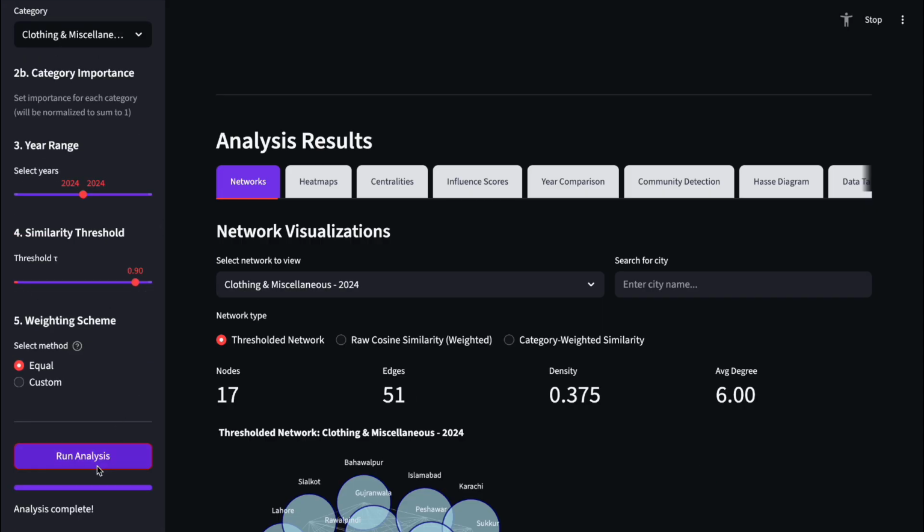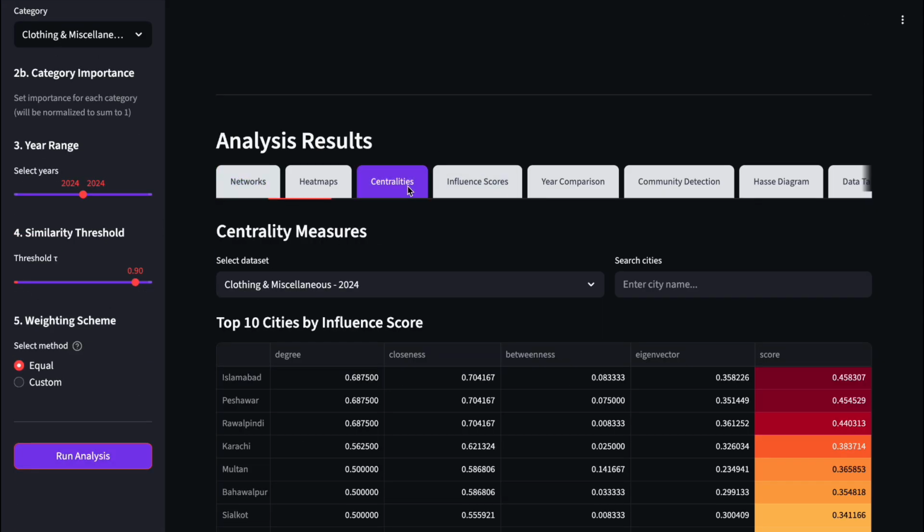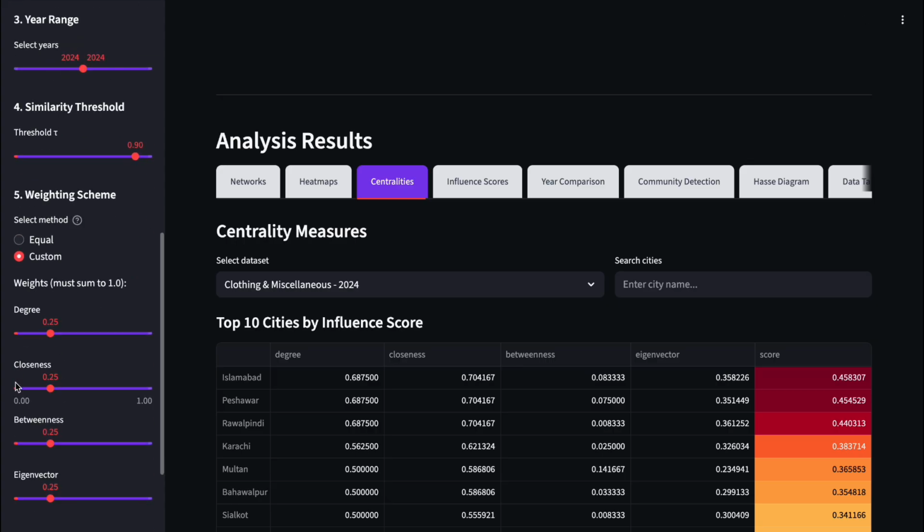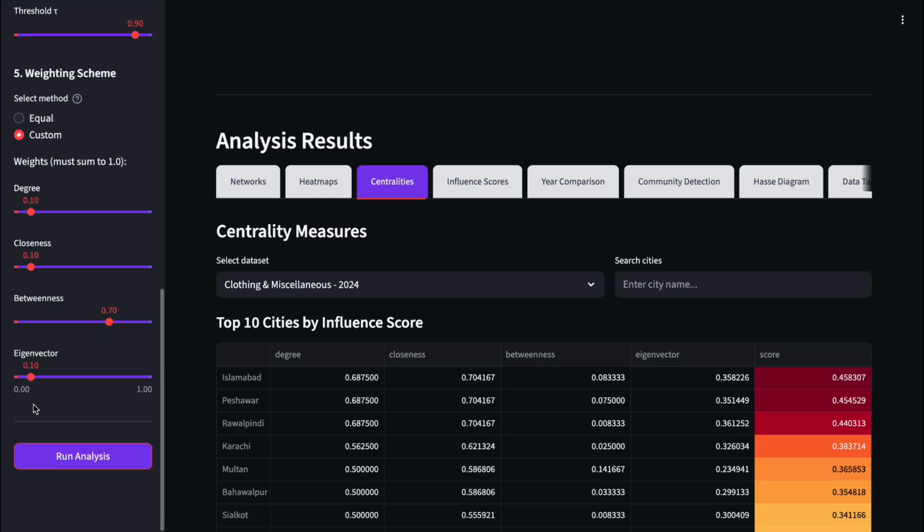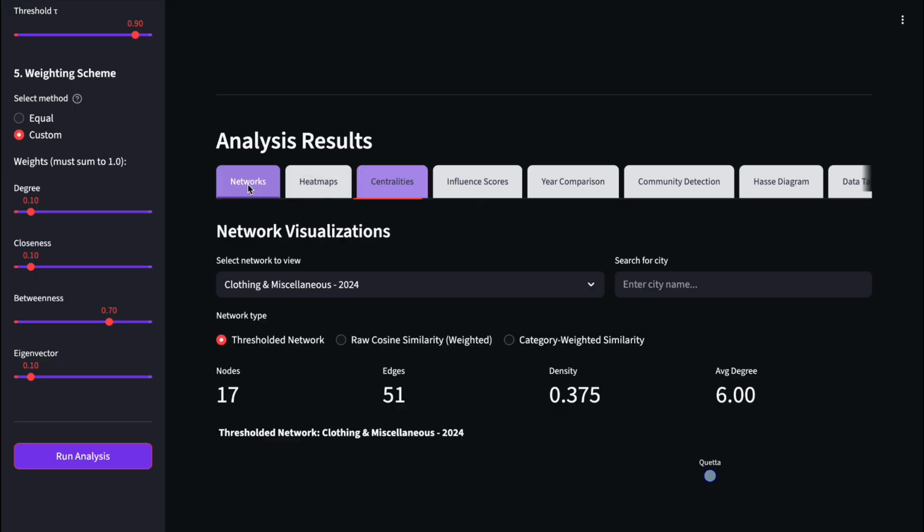So, we compare the clothing and miscellaneous 2024 network at threshold 0.9 under the equal weights baseline. If you see Multan, it was ranked number 5. However, if we set a custom scheme where we prioritize betweenness centrality with 0.7 weight, Multan jumps from rank 5 to rank 2, which tells us that Multan's structural position as a price transit point becomes the most important factor when it comes to defining influence, even if its general price similarity is lower.